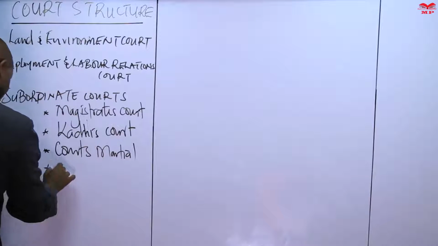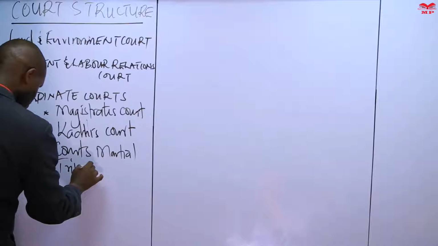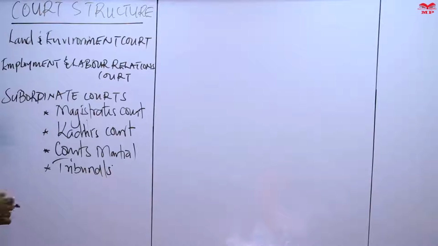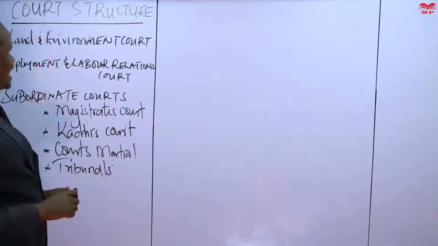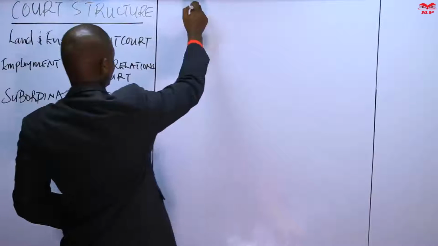And then we will make mention of tribunals that are established by law as judicial bodies in Kenya. So let me begin with the Land and Environment Court.